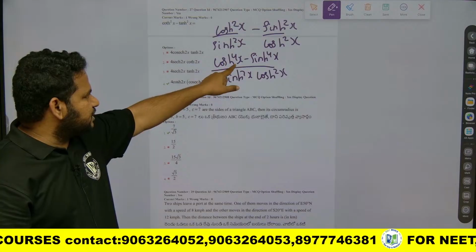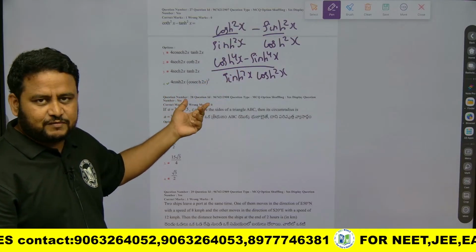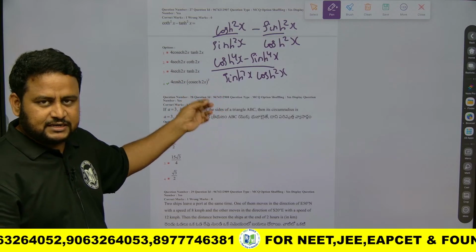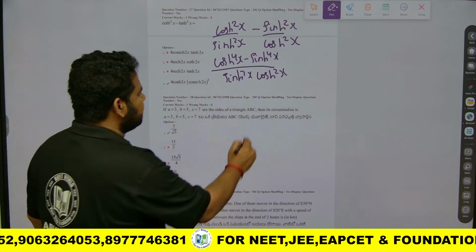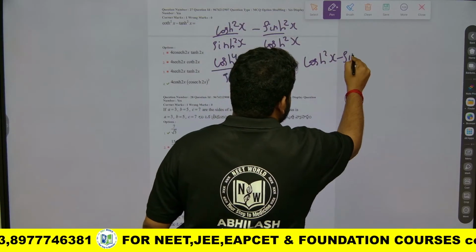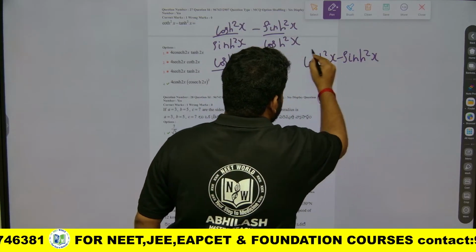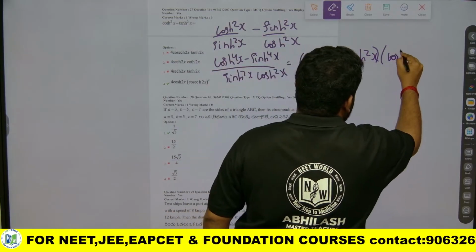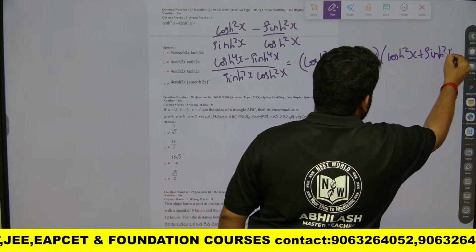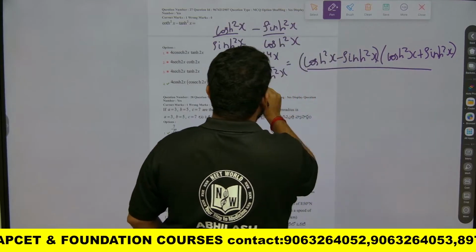Cosh to the power of 4x minus sinh to the power of 4x is of the form a square minus b square. A square minus b square can be written as a plus b into a minus b. Similarly, this can be written as cosh square x minus sinh square x into cosh square x plus sinh square x, divided by sinh square x cosh square x.